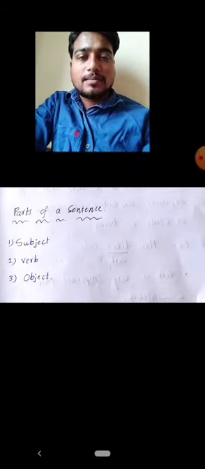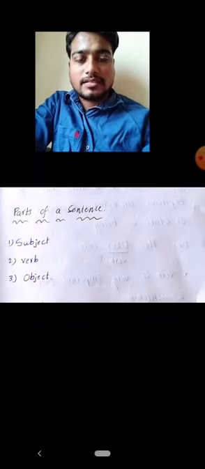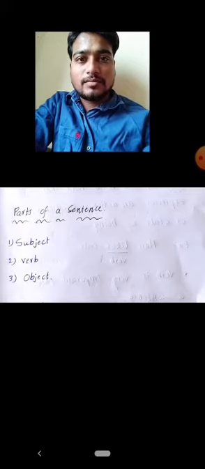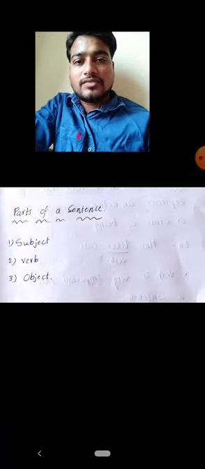What are the parts in a sentence? A sentence has majorly three parts: number one, subject; number two, verb; and the last one is object. These three are the major parts in a sentence: subject, verb, object. Then I will give information about these three parts one by one. First of all, what is the subject?